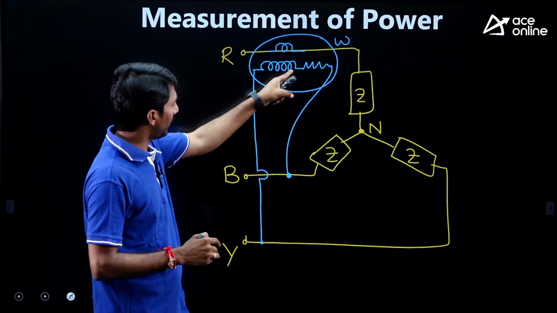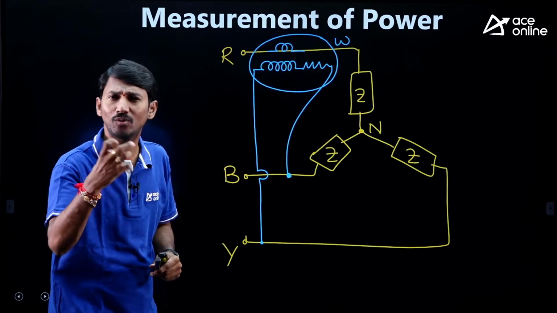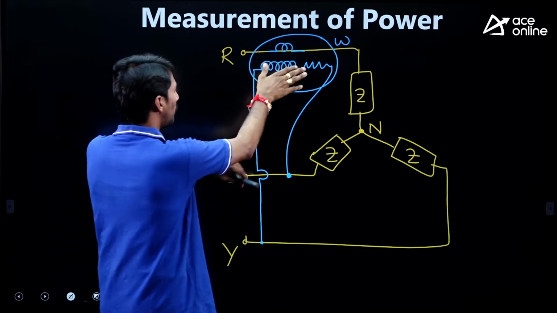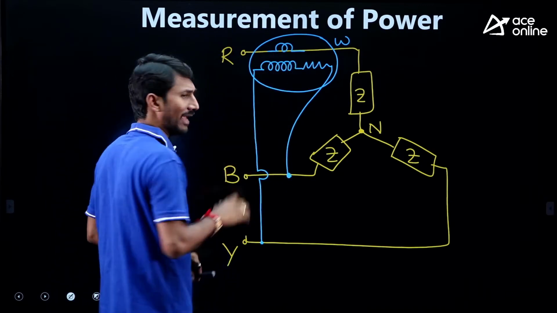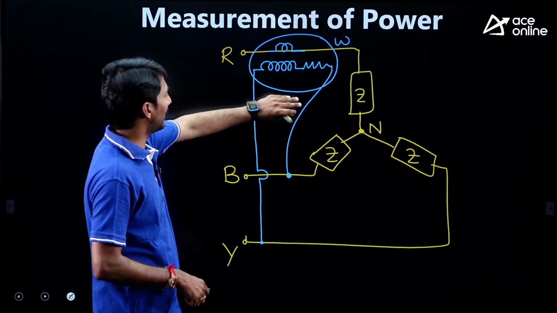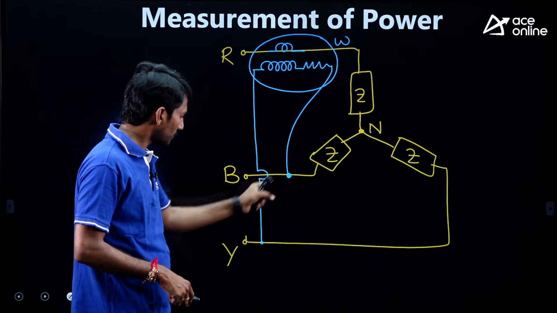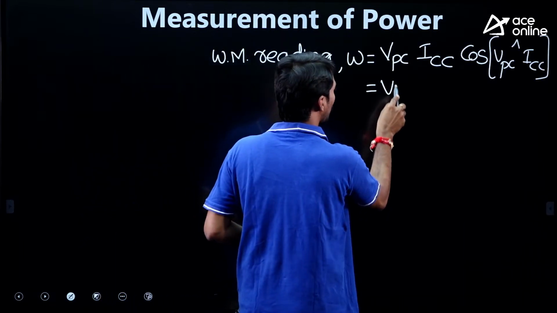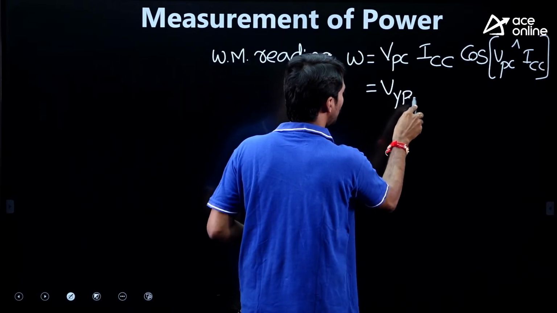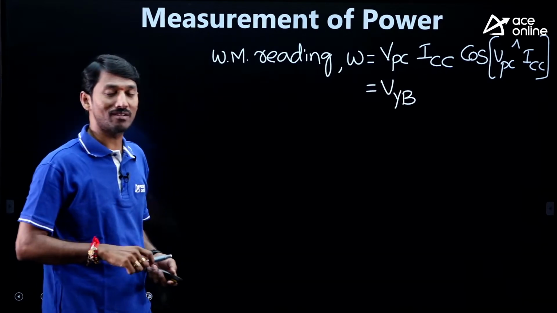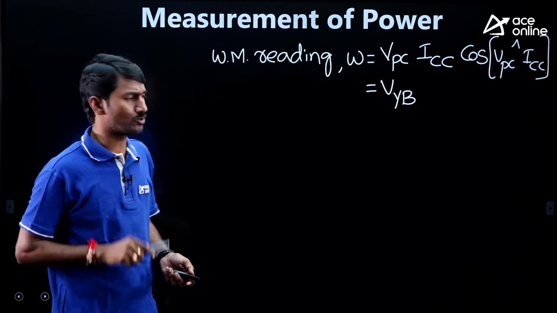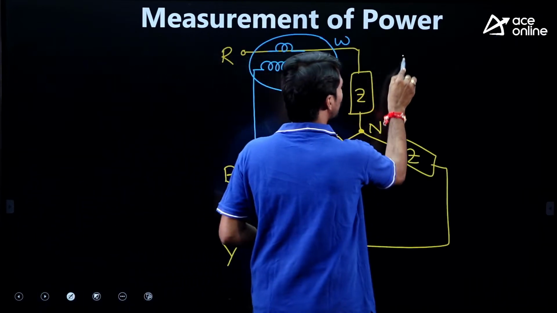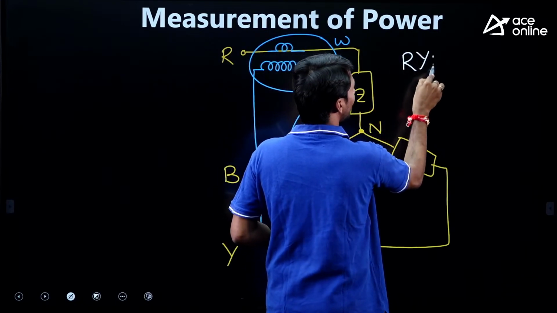Now by looking at the circuit connection, write it. Sir, where we have connected the potential coil, according to that only the voltage will be there. The potential coil is connected across which value? Y and B. So simply I am writing VYB. But people are asking the doubt, sir, why not VBY? You can write that also, but generally I am following the RYB sequence.